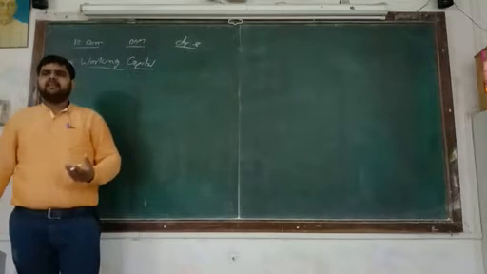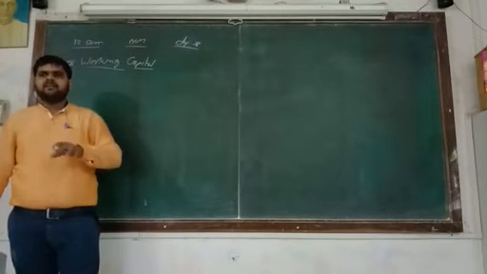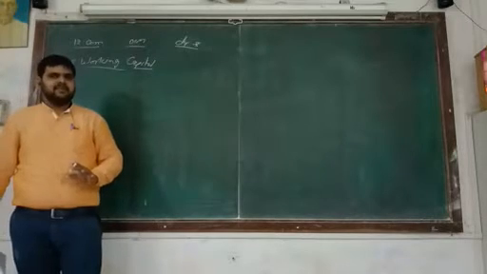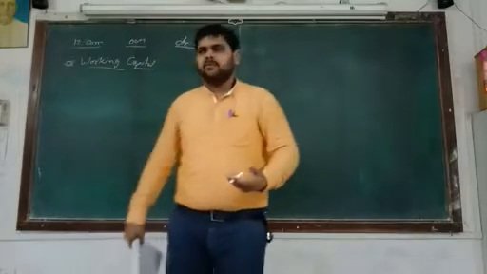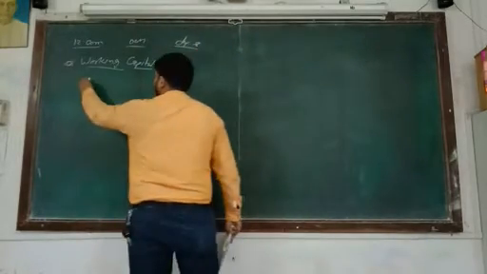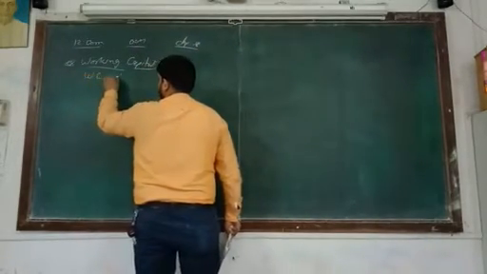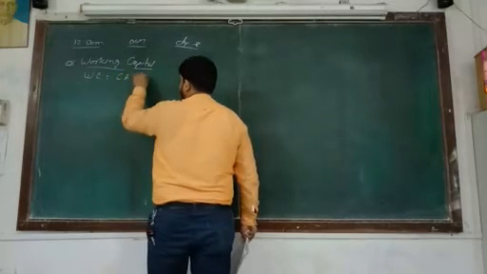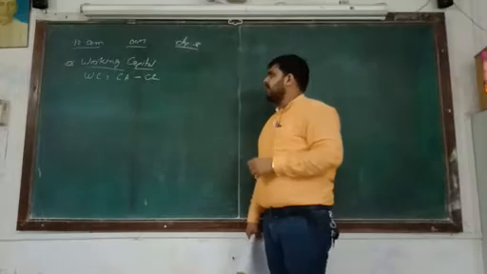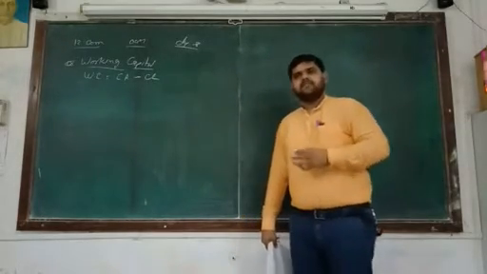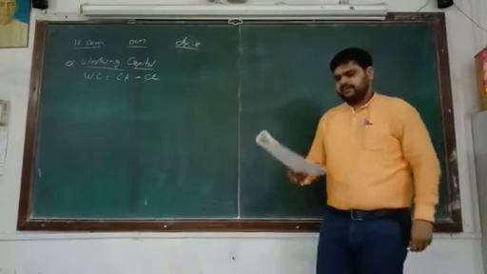If you want to find out the working capital, what is the formula? Working capital is equal to current assets minus current liability. If we deduct current liability from current assets, we get the working capital.